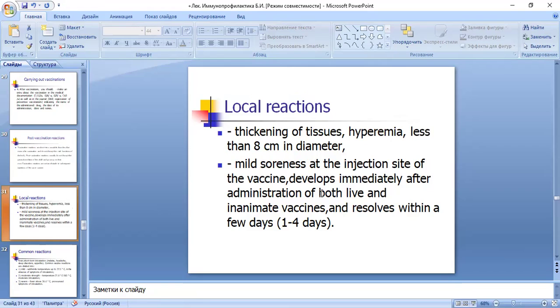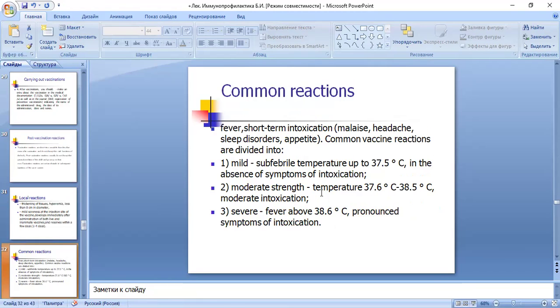Also, after vaccination, some babies may have a local reaction, including tissue hyperemia less than 8 centimeters in diameter. Mild soreness at the injection site of the vaccine develops immediately after administration of both live and inactivated vaccines and resolves within a few days. Common post-vaccination reactions: you may see fever or short intoxication, with clinical signs such as headache and sleep disorders.